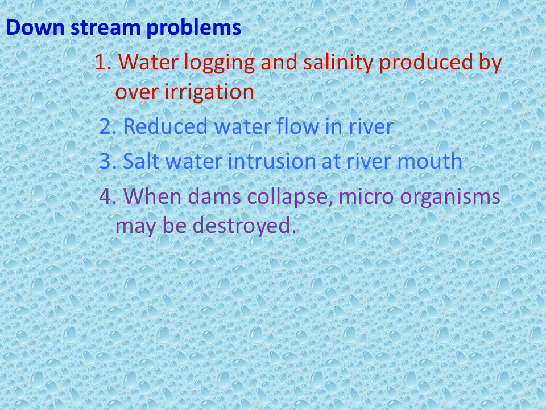Downstream problems. Waterlogging and salinity produced by over irrigation. There will be reduced water flow in river due to blockings, due to the sedimentation which blocks the river water flow. Salt water intrusion at river mouth takes place. When dams collapse, microorganisms may be destroyed. So the whole food chain may be affected.